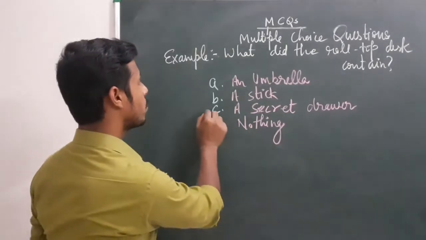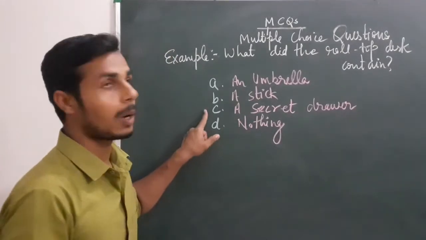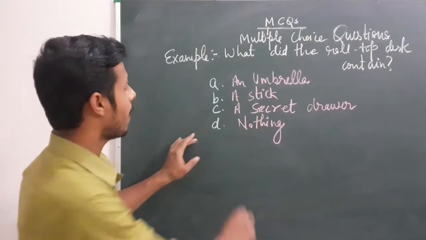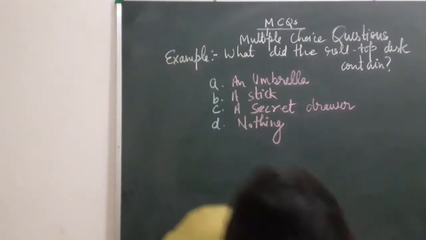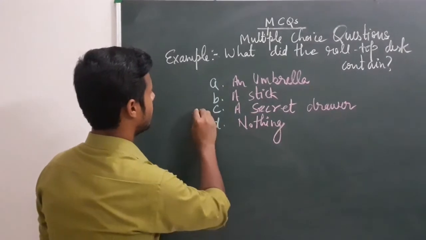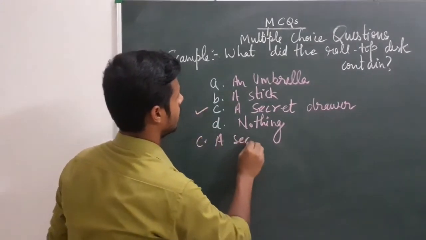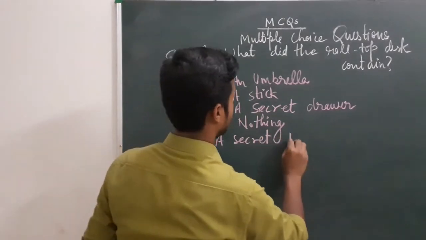So we have to choose the right answer, and the right option is option C. We have to mention below option C, and write a secret drawer.